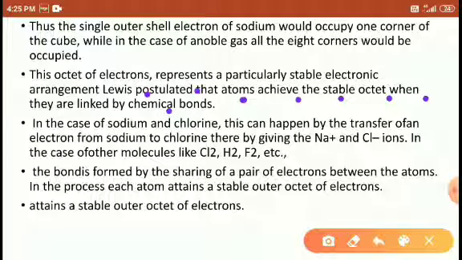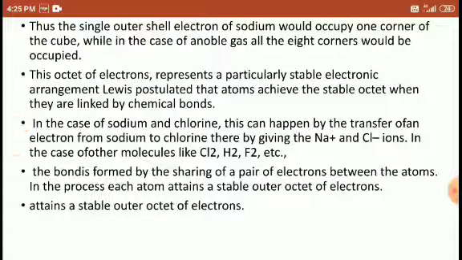Similarly, the other species which is accepting electrons wants to attain the stable noble gas configuration by accepting electrons. So that's why they form the chemical bond.